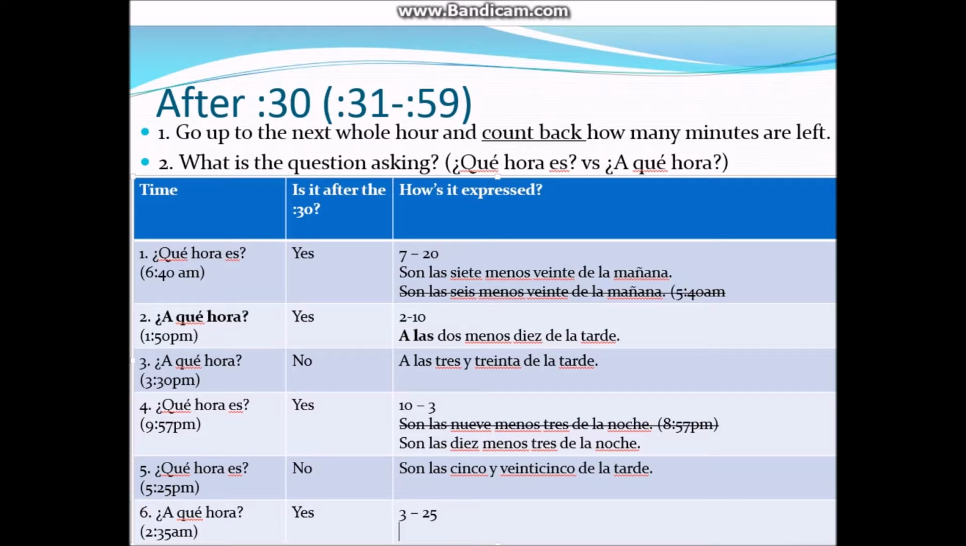So the way we focused on now is to do what? How do we reply back? With a las 3 menos, so minus, what's 25? 25 de la mañana, de la tarde o de la noche. De la mañana.